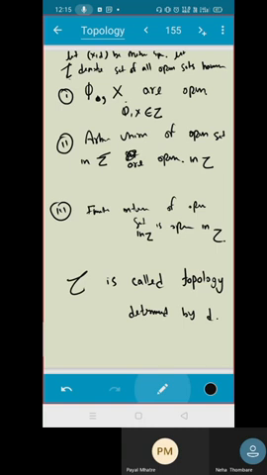So in topology we do not write the definition in terms of distance, in terms of a metric. We write it in terms of open sets. That means if I have to write the definition of interior, I will not write that there exists r such that this.